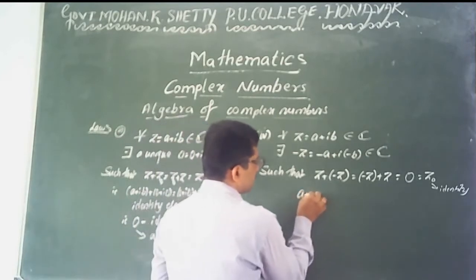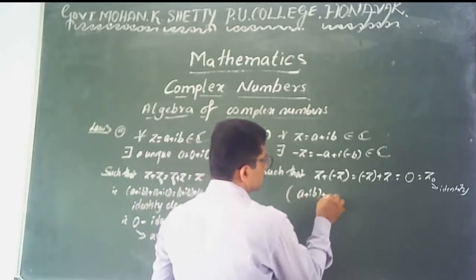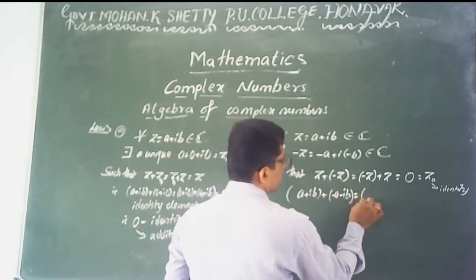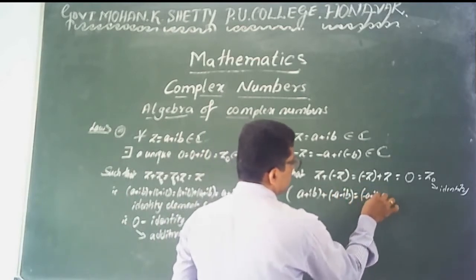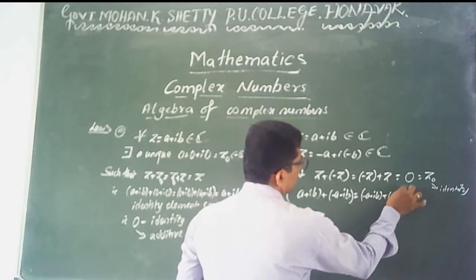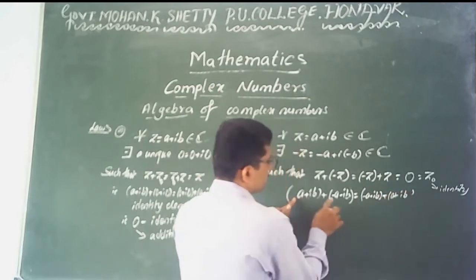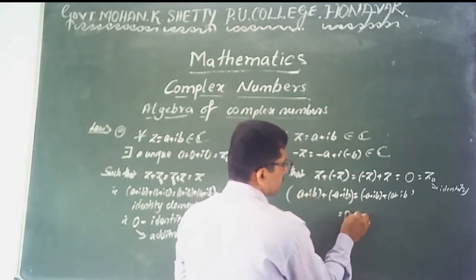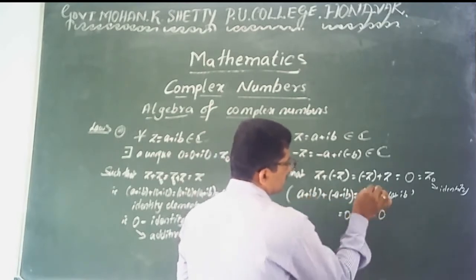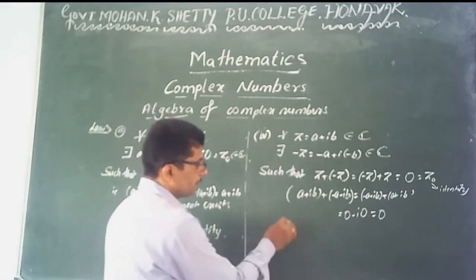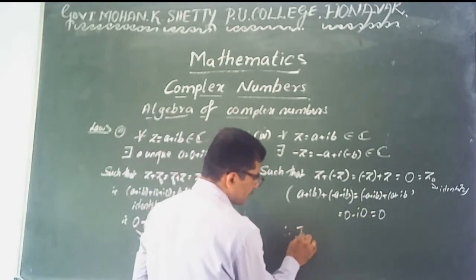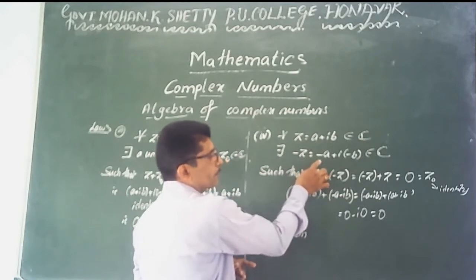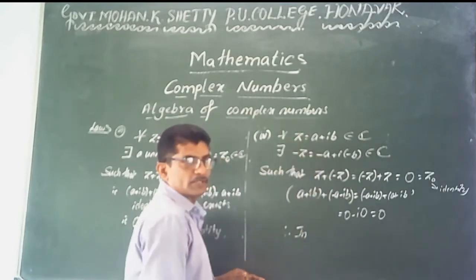z means a plus ib, minus z means minus a minus ib. First write minus a minus ib plus a plus ib. You get a plus minus a is 0, b minus b means i into 0, its value is 0. Therefore, you can say that an inverse element exists for every z belonging to the complex numbers. This type of number exists, and that one is unique.